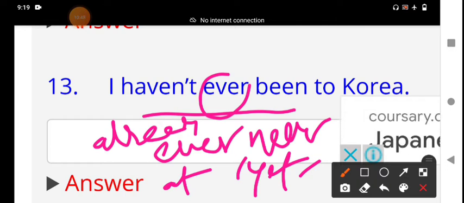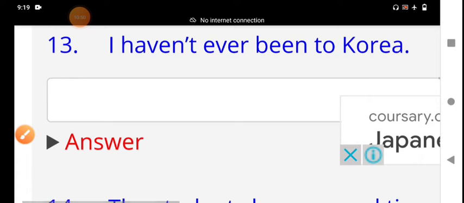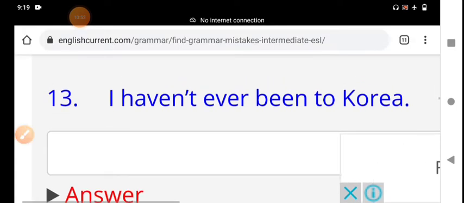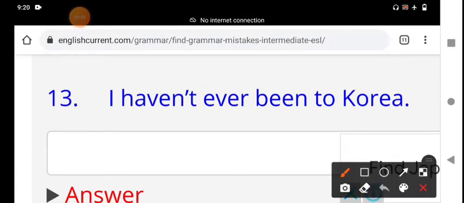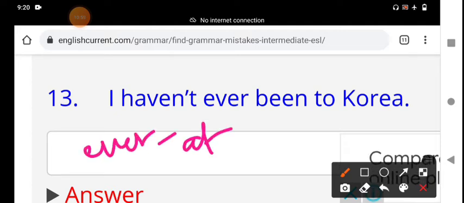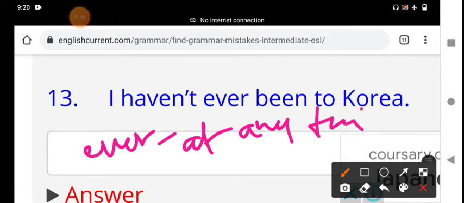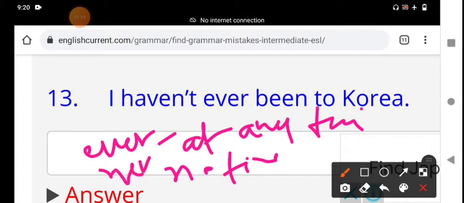What is the meaning of ever? Ever means at any time. What is the meaning of never? Never means at no time, not any time. Ever and never are opposite words.